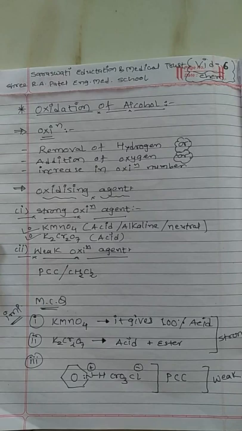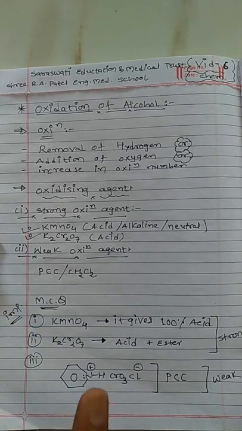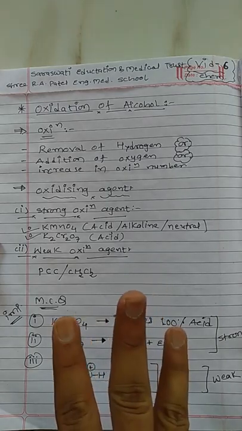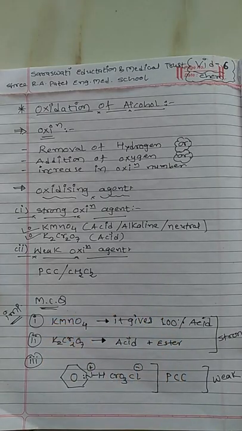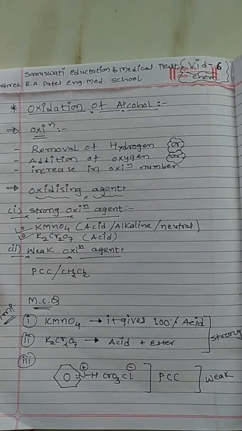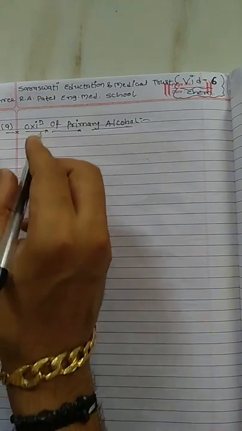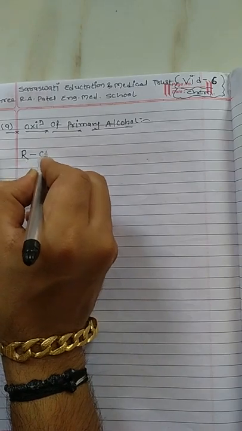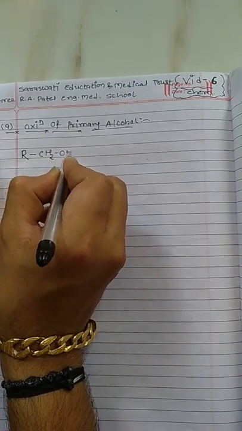Now we will discuss oxidation of alcohol. Generally we know that we have three types of alcohol: primary alcohol, secondary alcohol and tertiary alcohol. Let us discuss each and every reaction in detail. We will start with the first one, oxidation of primary alcohol. The structure of primary alcohol is RCH2OH.